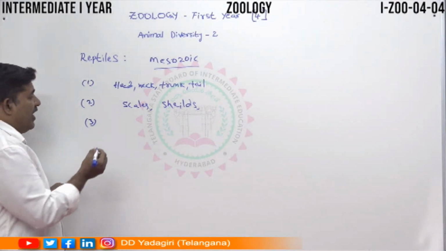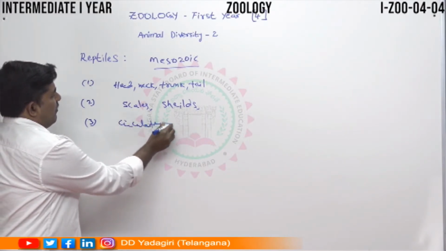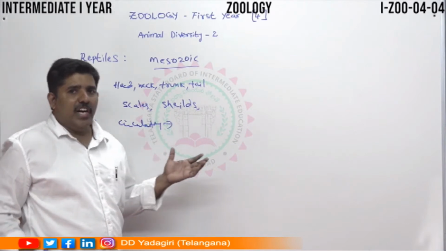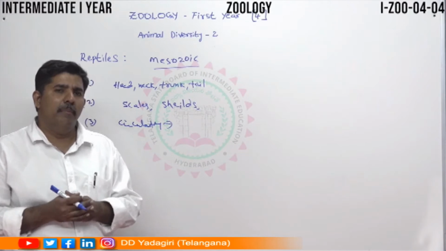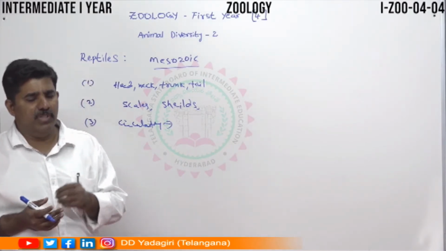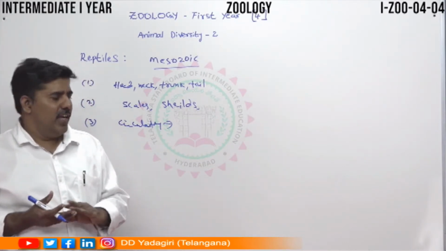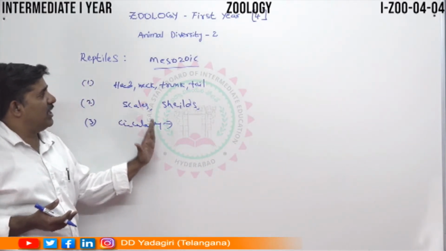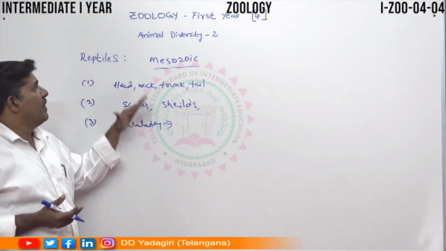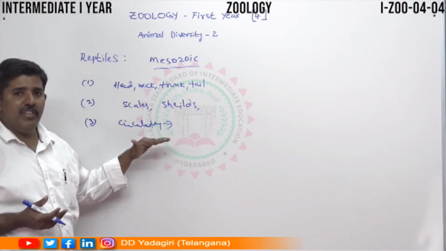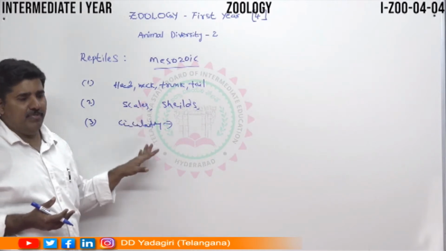Here the circulatory system: they contain a 3 chambered heart. Most of the species have a 3 chambered heart, but the crocodiles contain a completely 4 chambered heart. All other species of the reptiles contain the 3 chambered heart, but the crocodiles contain the 4 chambered heart. So this is the special feature of the reptiles.